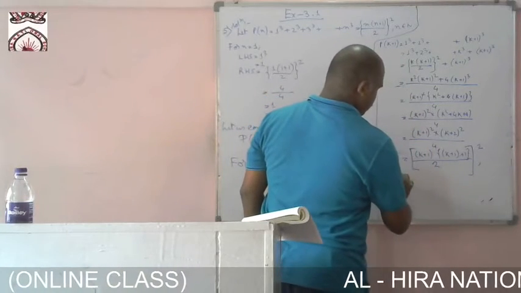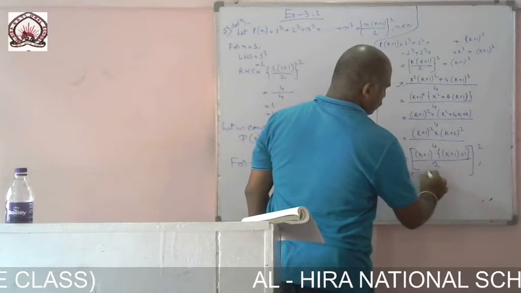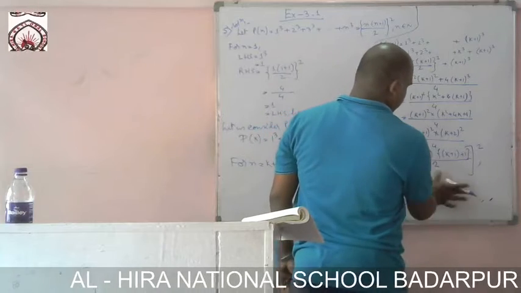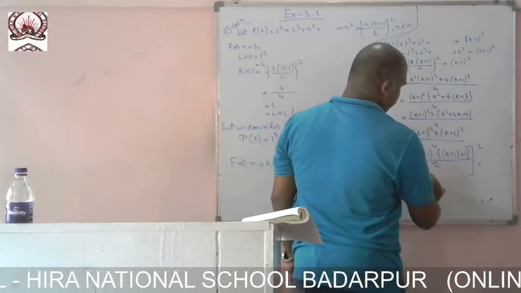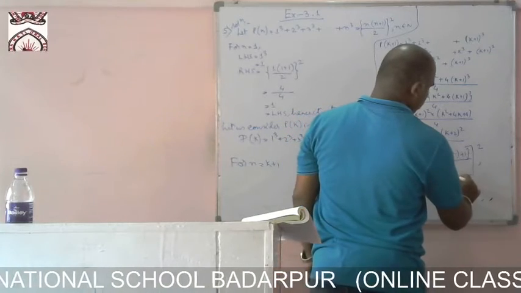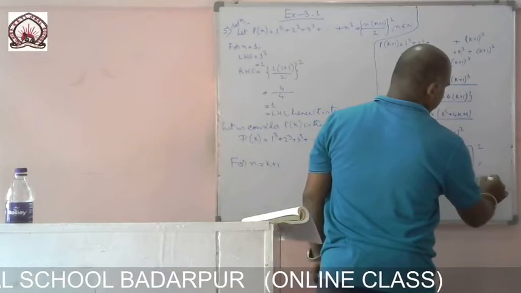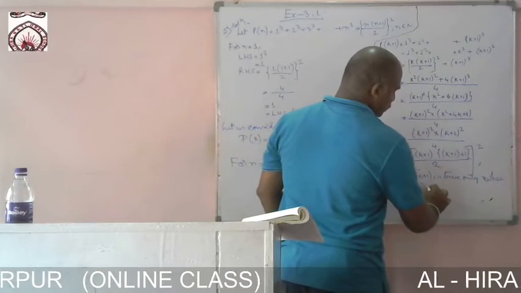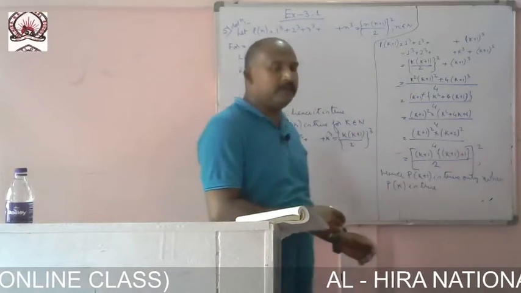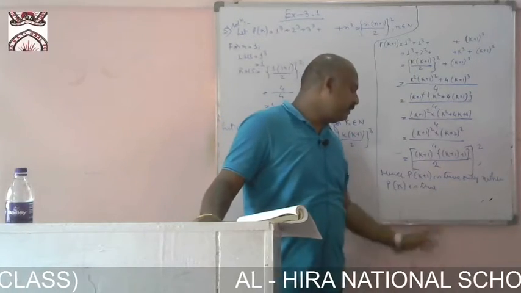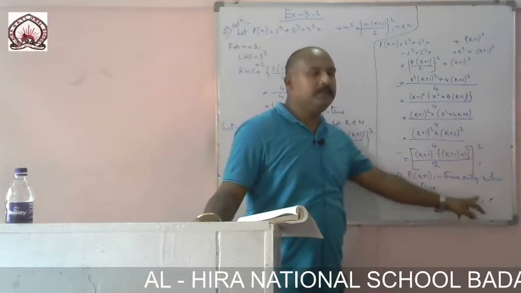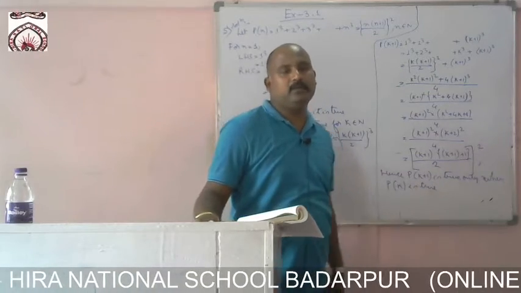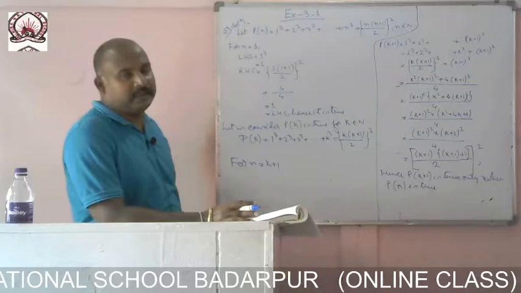Hence it is true. Hence P of k plus 1 is true only when P of k is true. Hence by the method of mathematical induction, P of n is true for n belongs to natural number.